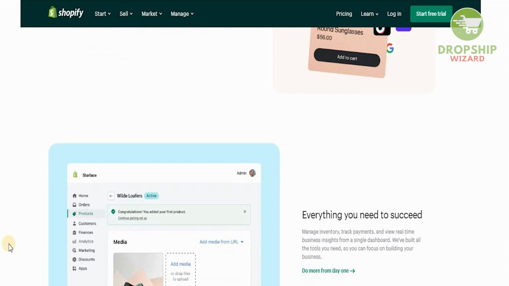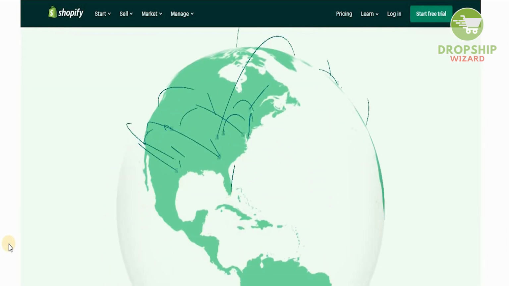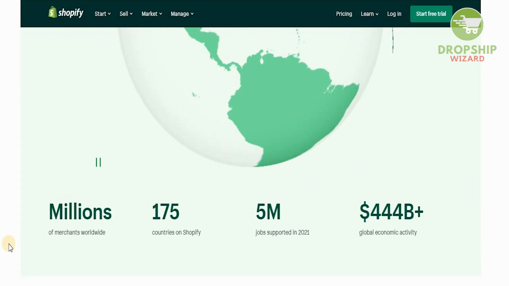Even more than that, you can manage, track and look at exactly what is happening on your store. And obviously, all you need to do is focus on the growth and success of your business. Everything else is taken care of by Shopify because they understand exactly what needs to be done and how it needs to be done. They are literally empowering entrepreneurs across the globe, with millions of individuals right now selling on Shopify.